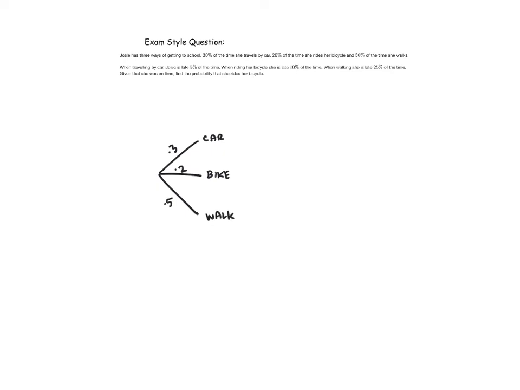Okay, when traveling by car, she's late 5% of the time. So she's not late the other 95% of the time that she rides in the car. When she bikes, she is late 10% of the time. So the other 90% of the time there, she's not late, she's on time.